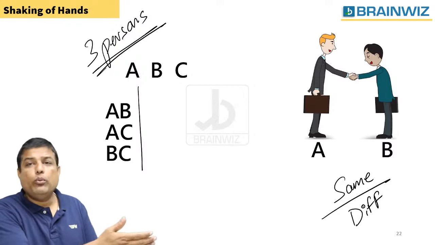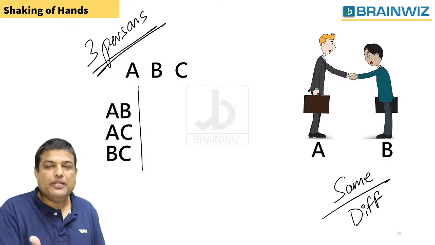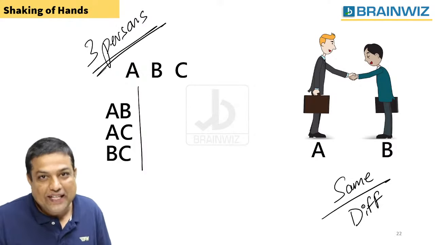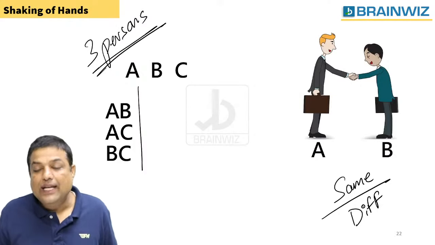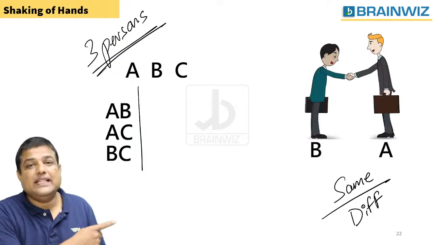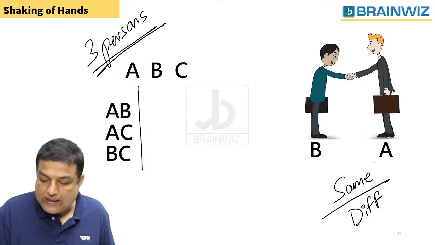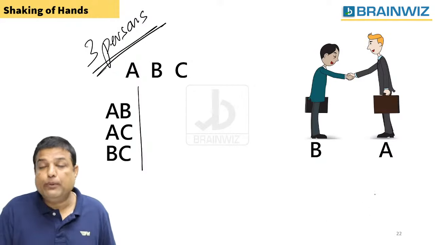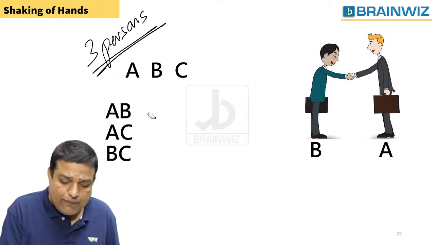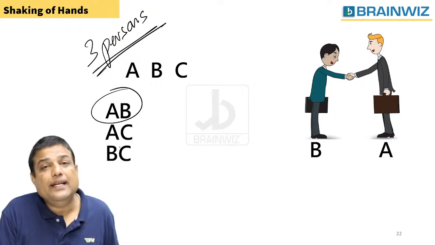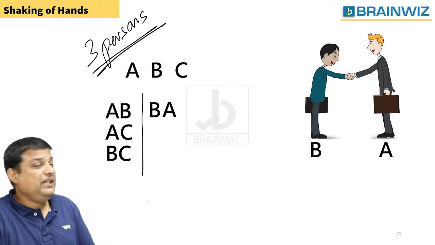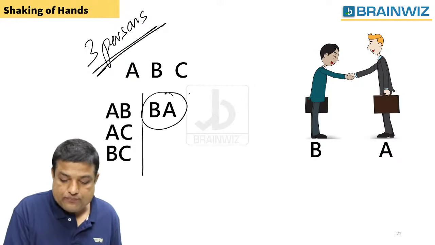People say hello B, how are you? है ना? 5 मिनट के बाद B will not say, hello A, how are you? ऐसा तो नहीं होता है ना? Am I right? So we have to understand that A shaking hands with B is the same as B shaking hands with A. Both are the same handshake. They are not different handshakes. So what some people might think, sir, in the first case we counted A shaking hands with B. Do you think that B, A should also be taken?